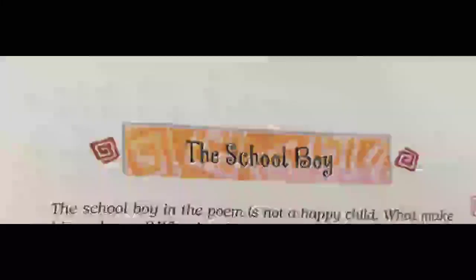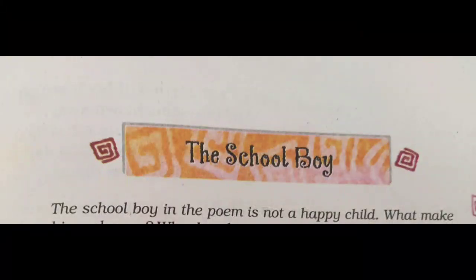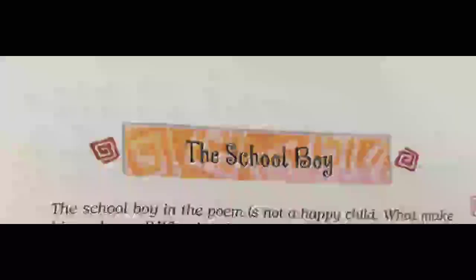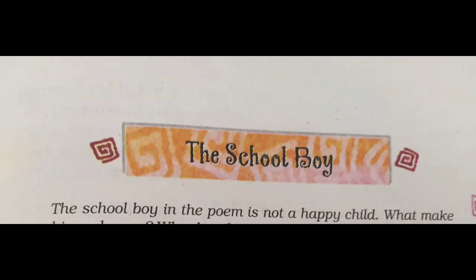So he used to think about the school and he compared the school also to a caged bird. So the boy gets into the thoughtful mood, and he wonders how the bird can be caged when it is born to fly. As the birds are born to fly, if it is caged, definitely it will be in a sorrowful mood. It will be in a sad mood. So he just compared himself to a caged bird.